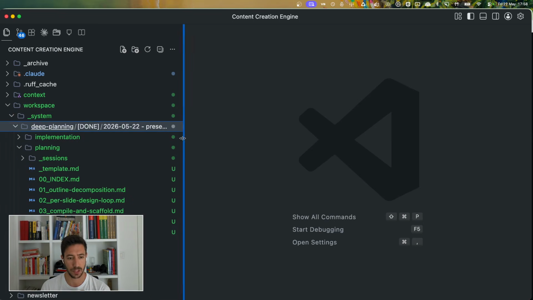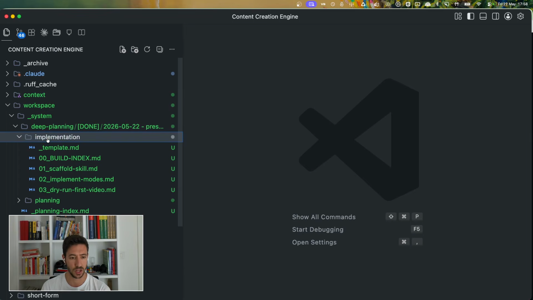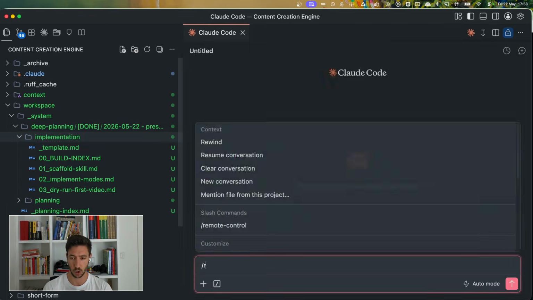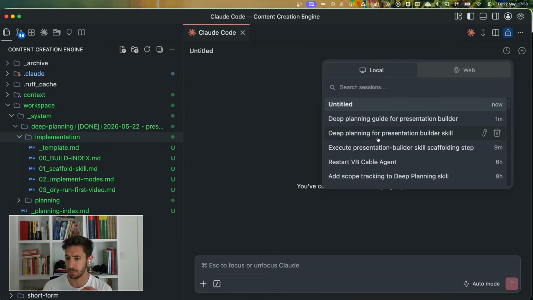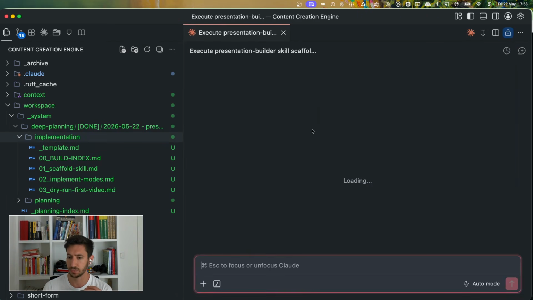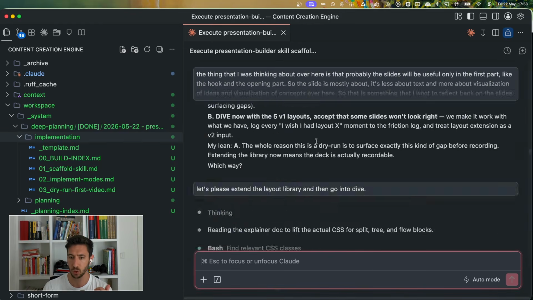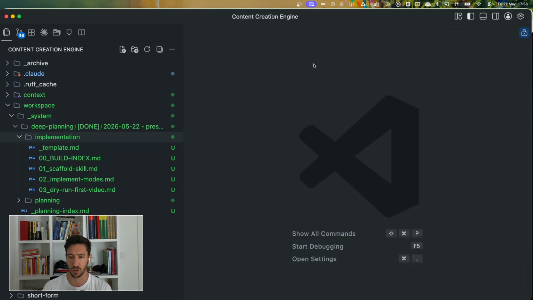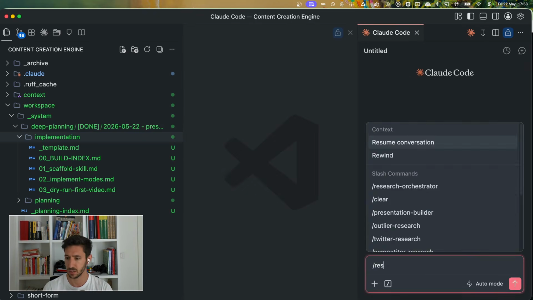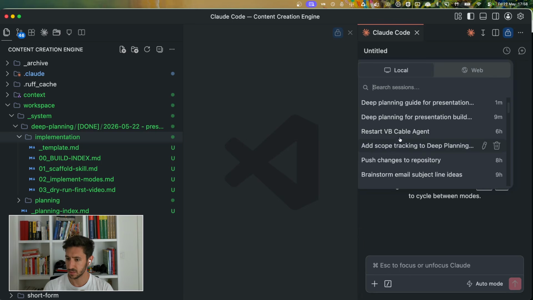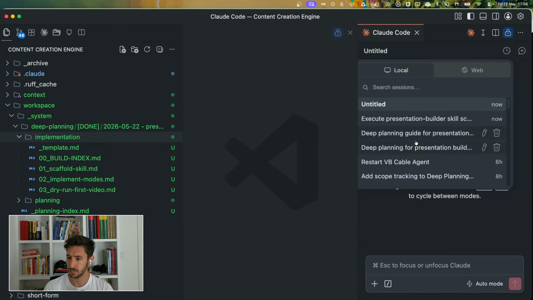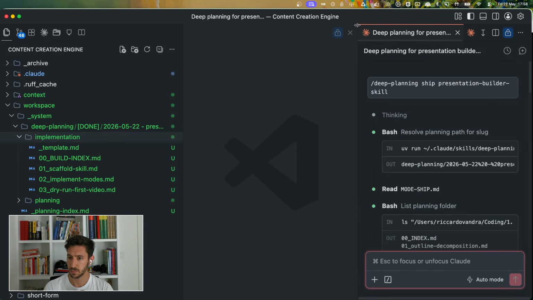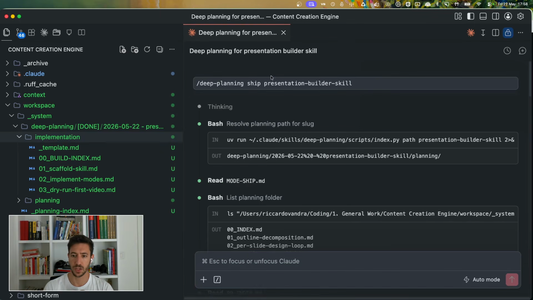Now, what happens once we finish the planning is we have an implementation document that is created. And the implementation document is something that is created by one single command, which is this shipping command.